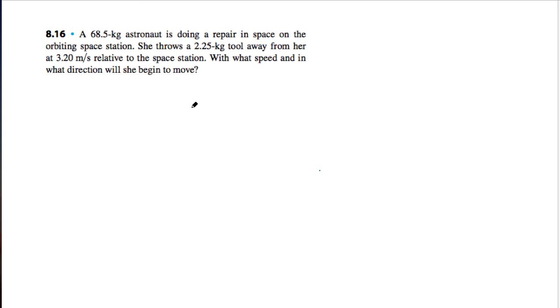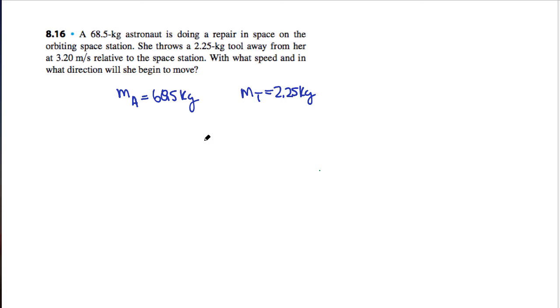So question 8.16 is our first conservation of momentum question for this suggested problem set. We have an astronaut with a mass of 68.5 kilograms, and we have a tool that she is holding that has a mass of 2.25 kilograms. She throws the tool away from her with a speed of 3.2 meters per second relative to the space station.